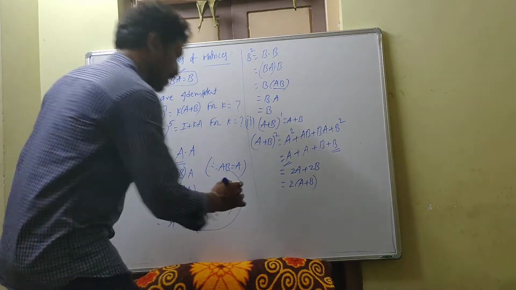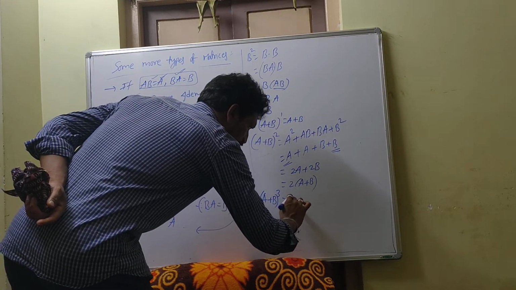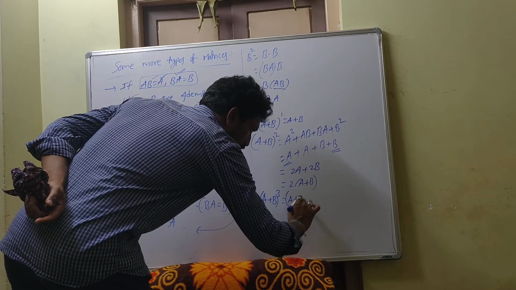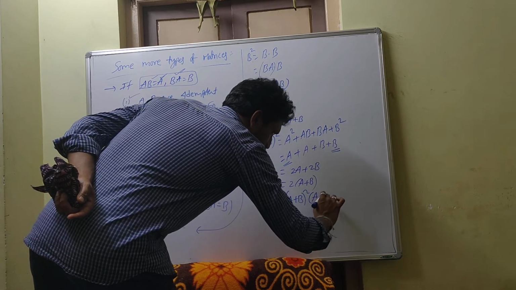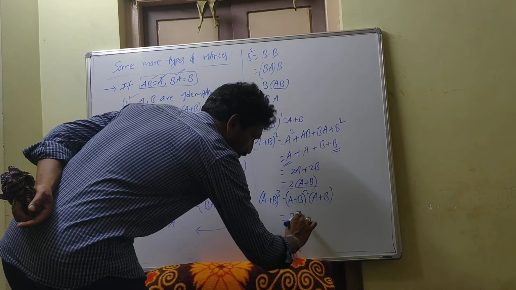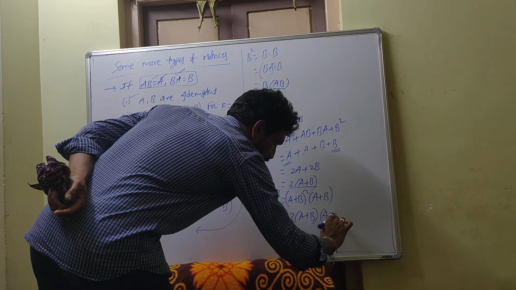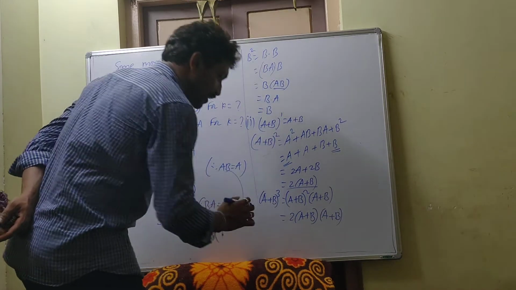Yes. Similarly, A plus B whole cube you take. A plus B whole cube means A plus B whole square into A plus B. So A plus B whole square, what you have here? 2 times of A plus B into A plus B. See, now multiply.